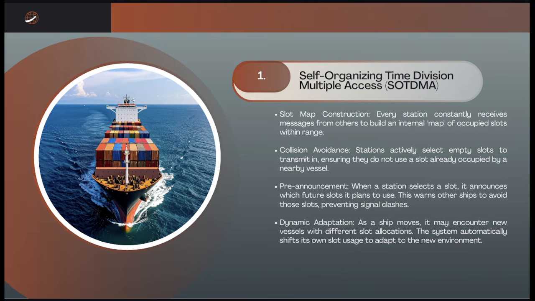When a station transmits, it includes information about when it will use a slot again. This allows nearby ships to update their slot map, preventing them from using the same slot.